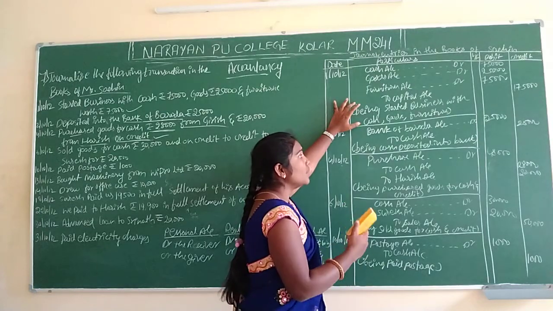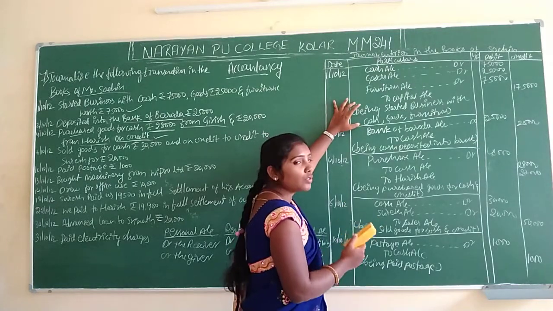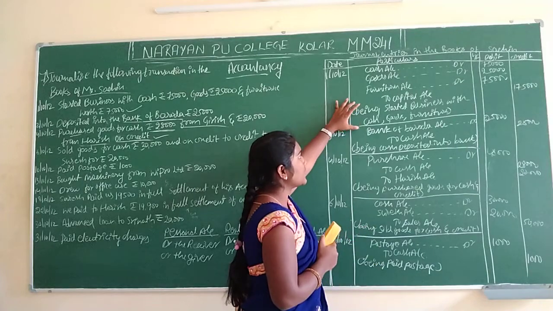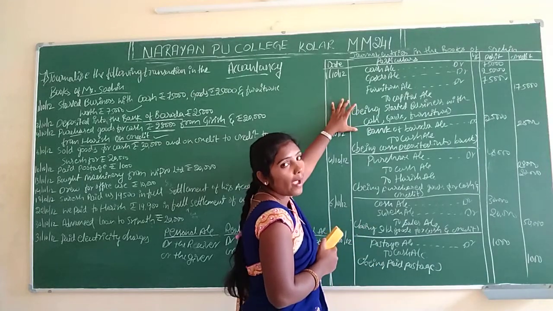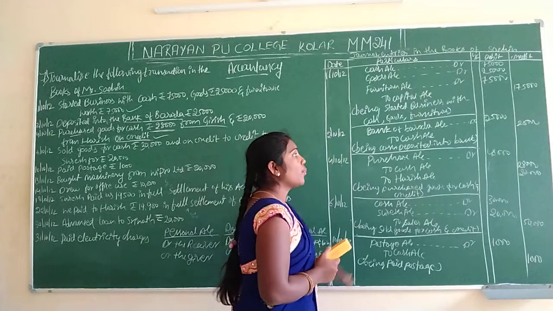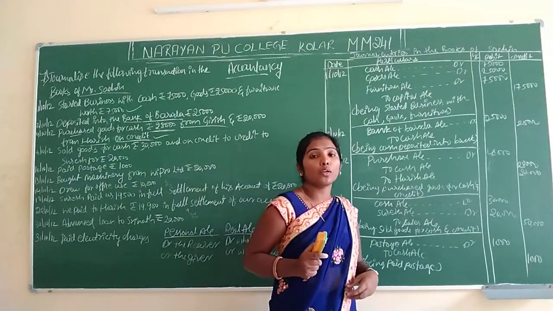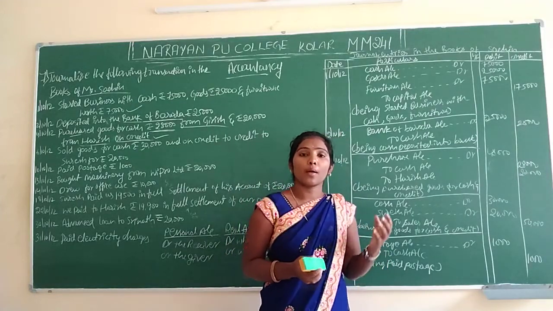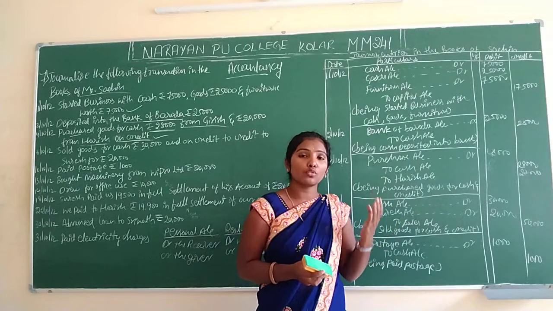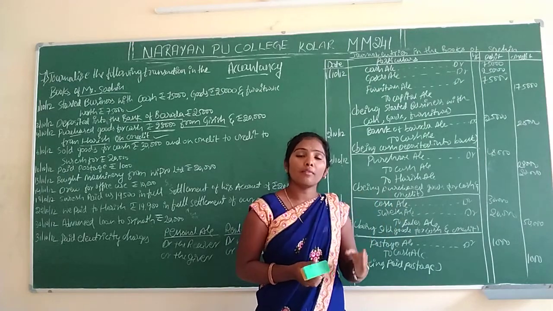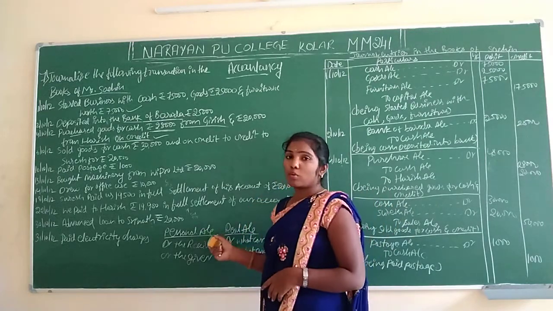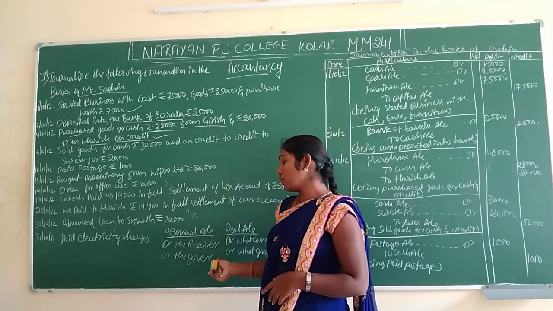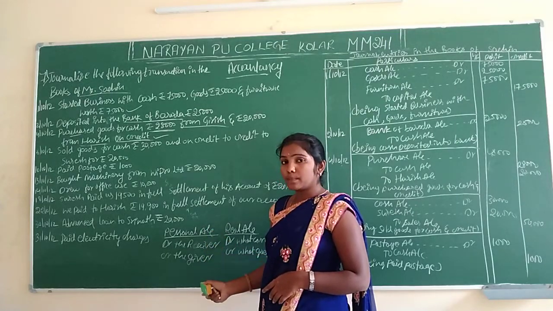After passing the journal entries, we have to write the narration: being started business with cash, goods, furniture. The next entry is deposited into the Bank of Baroda. As I already told you, if a bank or institution name comes, it should always be a personal account only. We have to apply the personal account rules here.